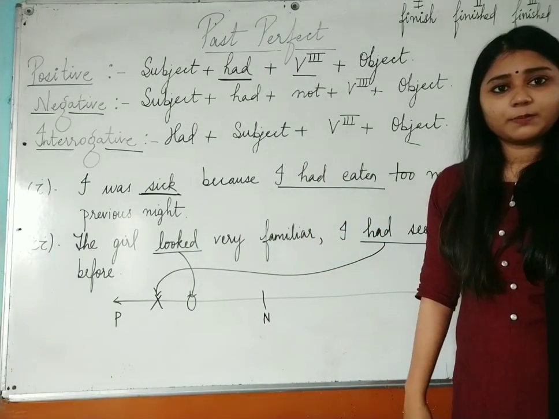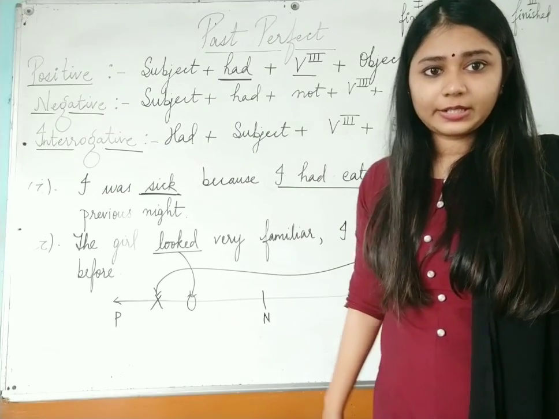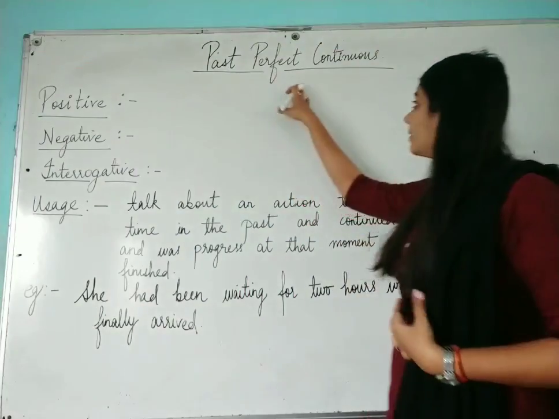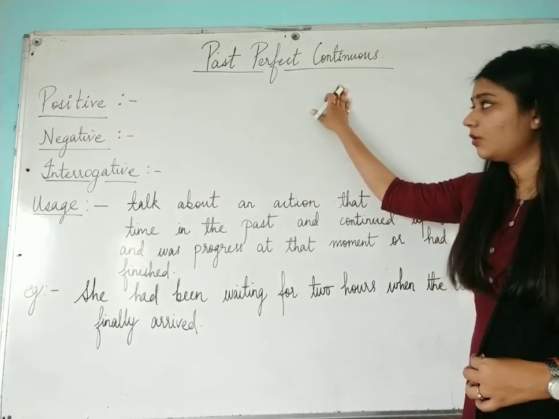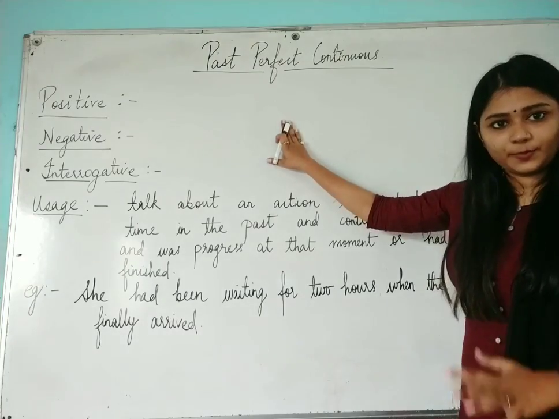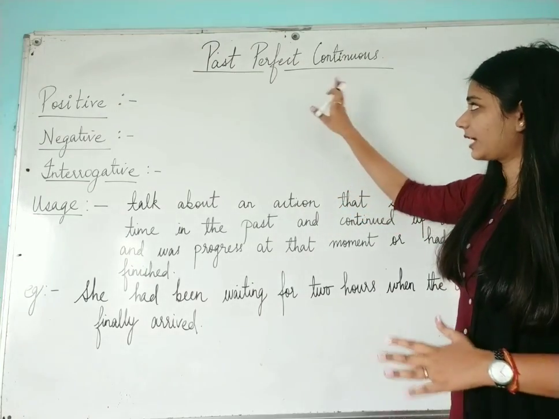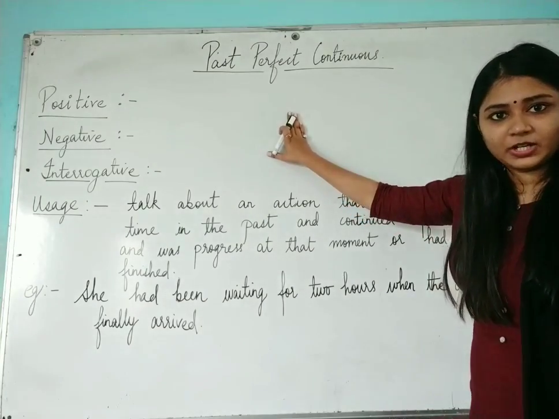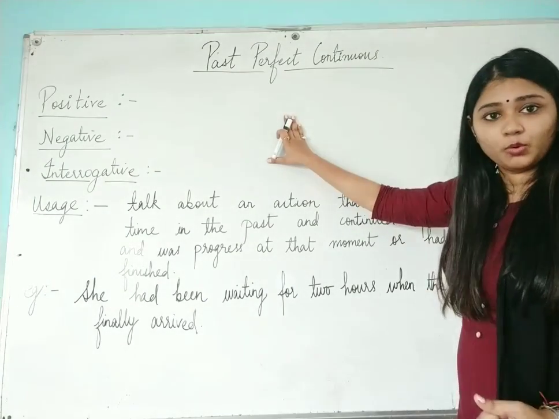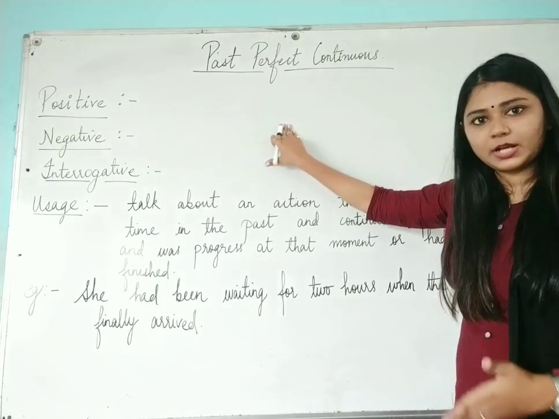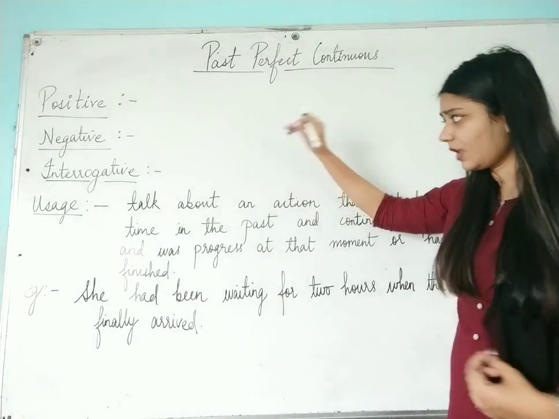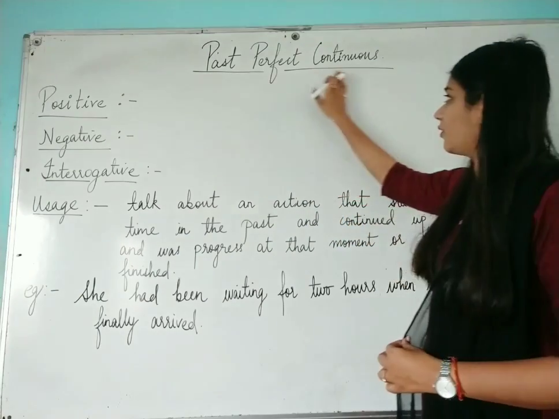Now we will talk about the past perfect continuous tense. Okay students, now we will study the past perfect continuous tense, the last subcategory of your past tense. Then the category for your past tense will be finished, and in the next video we will talk about review 2 of all the past tenses which we have studied till now, and then we will start with the future tense. So for now we will study the past perfect continuous tense.